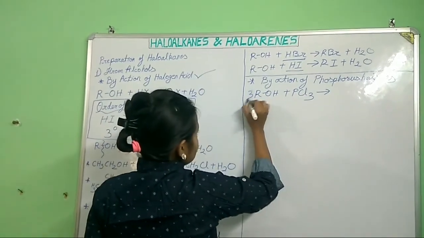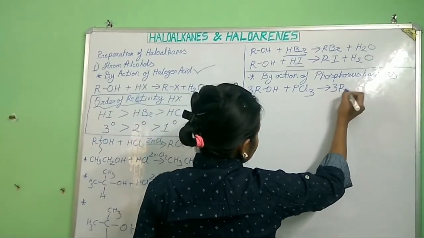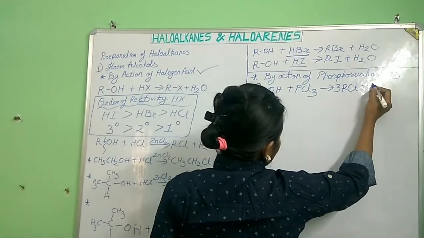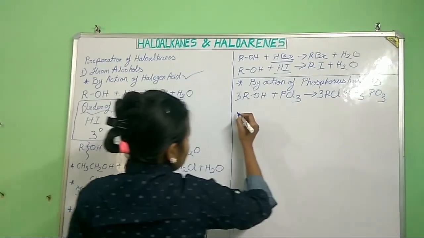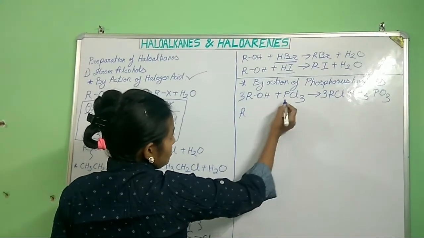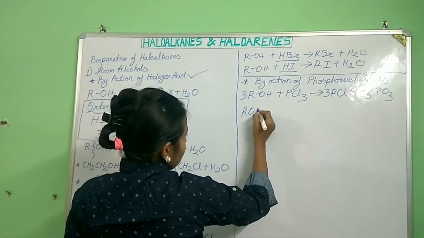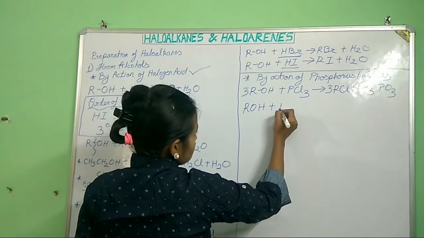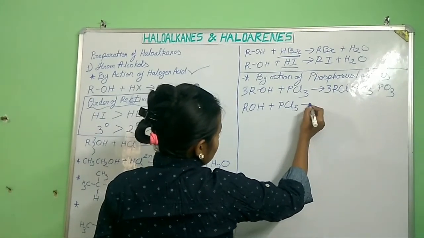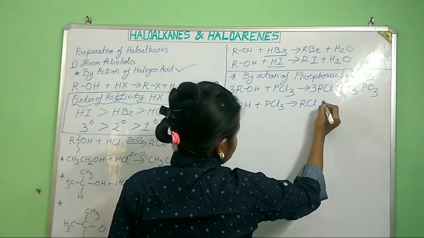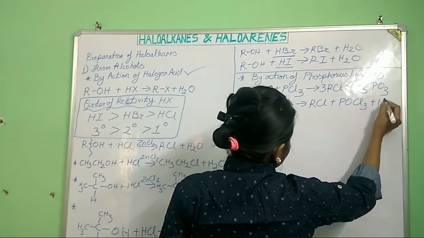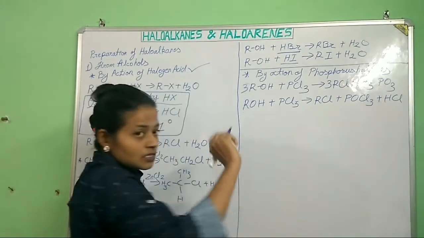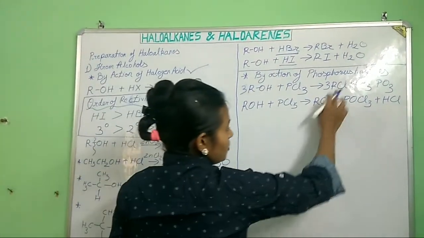Like if we take 3 ROH, then 3 RCl plus H3PO3, phosphoric acid. Okay, and if we take ROH, this is phosphorus trichloride, and if we take alcohol in presence of phosphorus pentachloride, what will happen? RCl plus POCl3 plus HCl. Okay, understood? This is preparation of chloroalkanes.